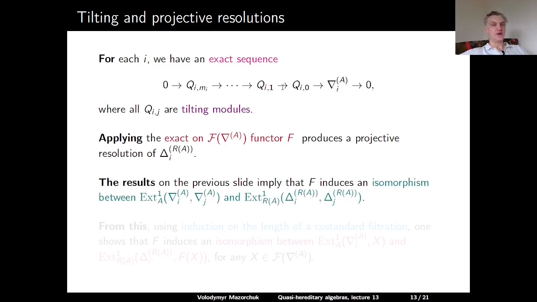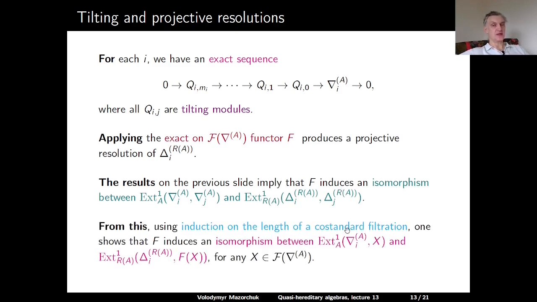And the results on the previous slide imply that our functor F induces an isomorphism between the first extension space over A from nabla I to nabla J and the first extension space over R of A from delta I to delta J. And from this, using induction on the length of costandard filtration, one shows that F induces an isomorphism between the first extension space over A from nabla I to any module X with costandard filtration, and the first extension space over the Ringel dual from delta I to F of X.